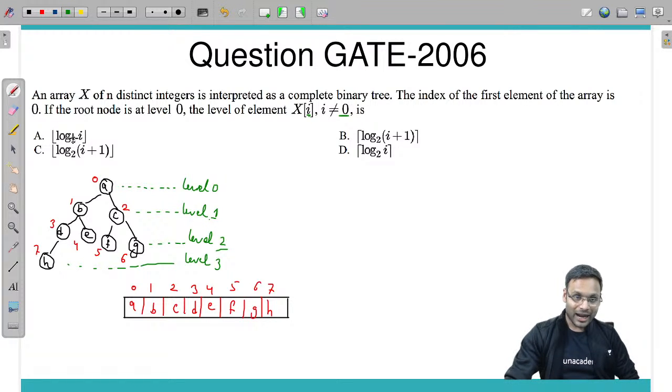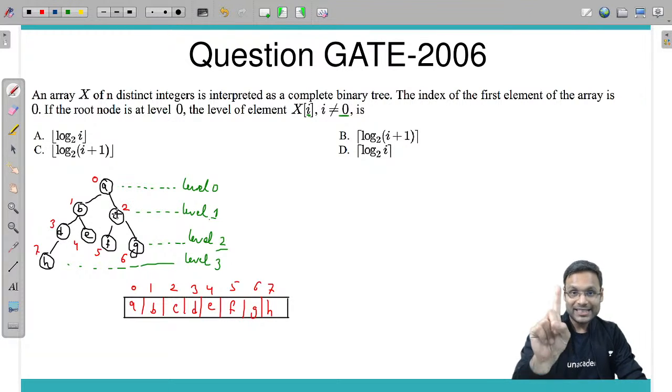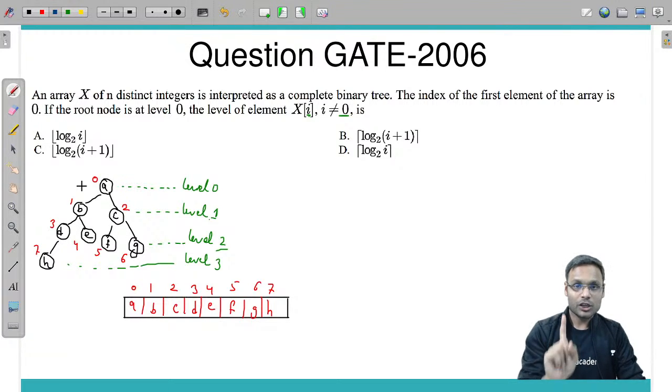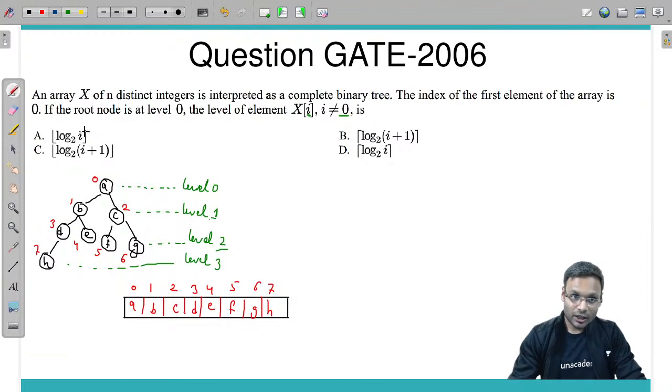Okay, so I am taking option A, log of I. Log of 2 to base 2 is equal to 1, and its floor value is 1. Fine. Log of 1 to base 2 is less than 1. Is it less than 1, yes or no? Yes. Less than 1, and its floor value gives you 0. Wrong option.